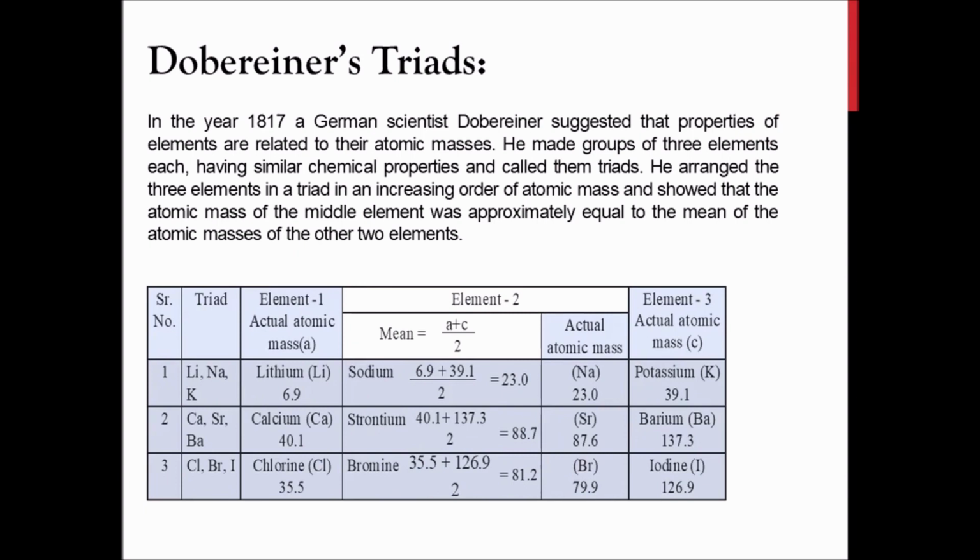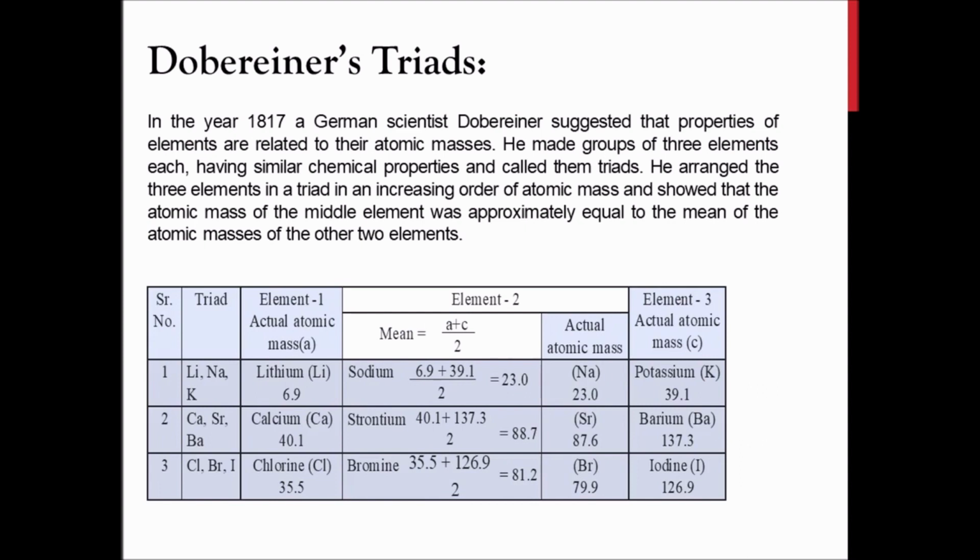In 1817, a German scientist known as Dobereiner tried to classify these elements. The elements known up till that time, he tried to classify in such a way that they could be arranged into groups which consist of 3 elements. Since there are 3 elements in a group, he called them triads.